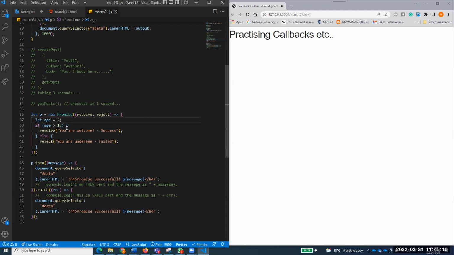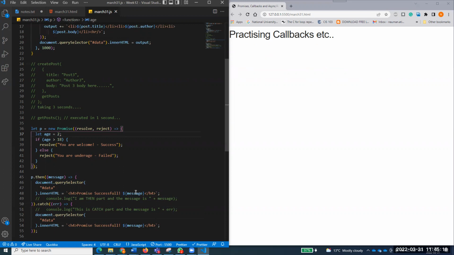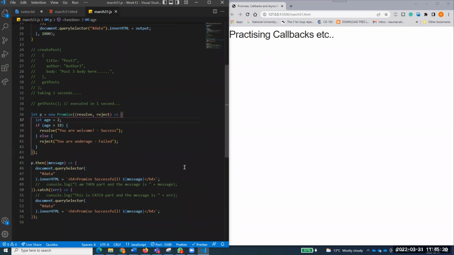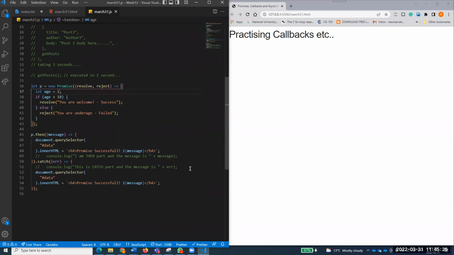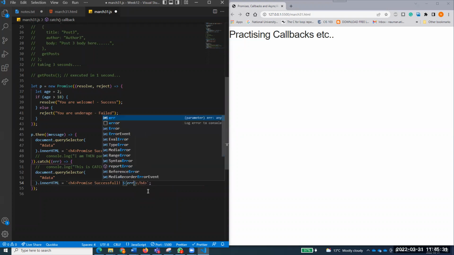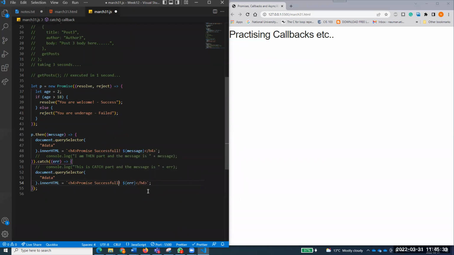Why? Oh, why is it not coming? Can anyone tell me why it's not coming? There is something wrong in my code. Exactly. It should not be message, it should be error, number one. And secondly, promise unsuccessful. Because I am right now in the catch part. So catch part means that my promise becomes unsuccessful. Let's run that.